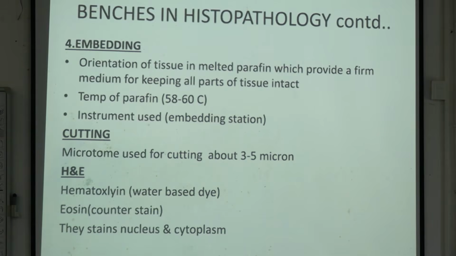So here we are talking about the most commonly used general stain, H&E, Hematoxylin and Eosin. Hematoxylin is the water-based dye and Eosin is the counter stain. Later, the steps will be asked in the exam, and you may be asked to write them. They stain the nucleus and cytoplasm.